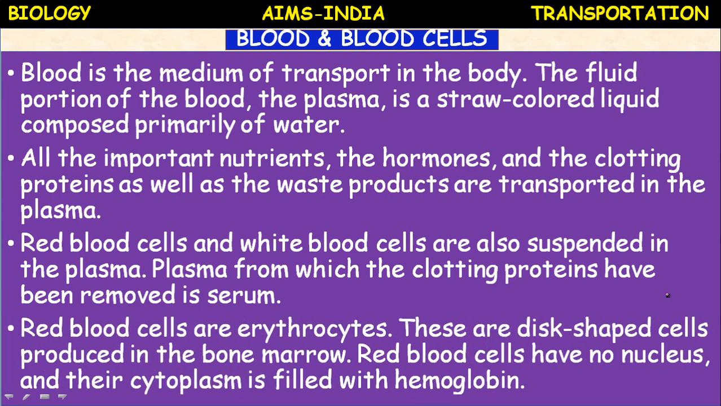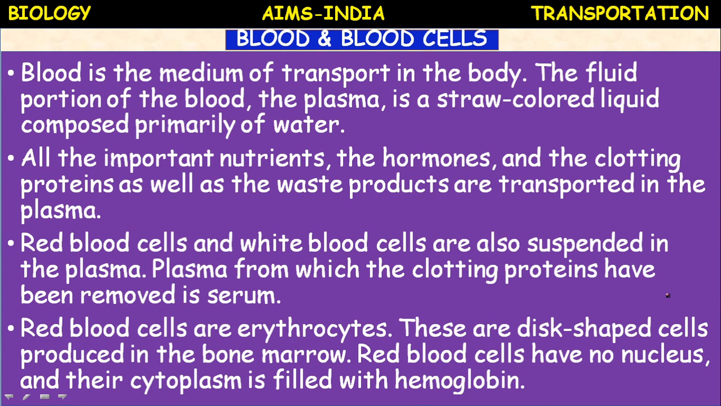Next, red blood cells. What are red blood cells? Red blood cells are also called erythrocytes. Erythrin means a pigment, red color. Cytes means cells. Red cells, red blood cells, red blood corpuscles. These are disc-shaped cells produced in the bone marrow. Bone marrow means in the middle of the bone a tissue is present, that is called bone marrow. Bone marrow is a hemopoietic organ, means it produces the blood cells. So RBC are produced from that by mitosis, by cell division simply.